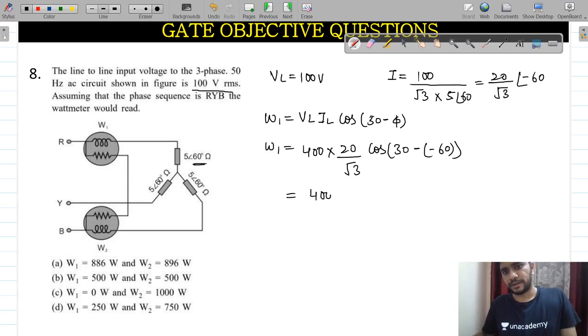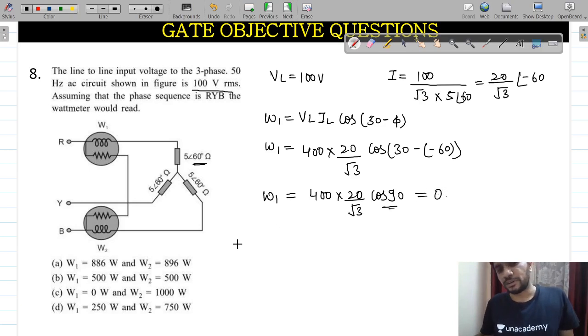This will be 400 multiplied by 20 divided by root of 3, cos of 30 plus 60, that is 90. So this W1 value will become, as and when this W1 value becomes, you know what the answer is.